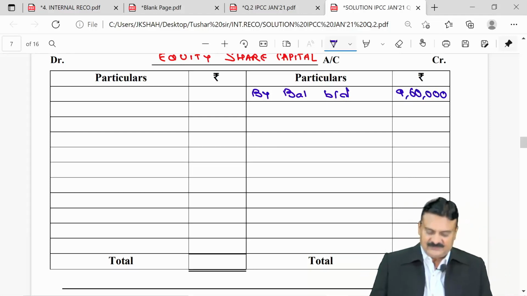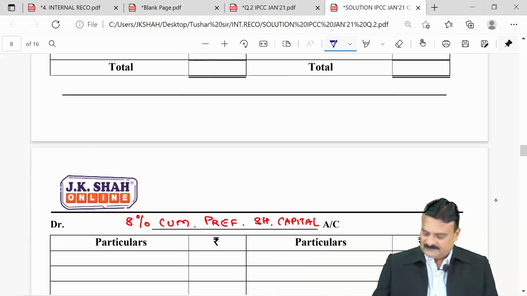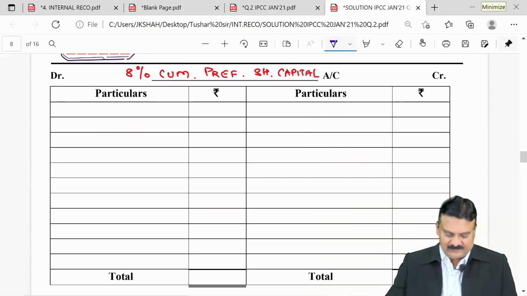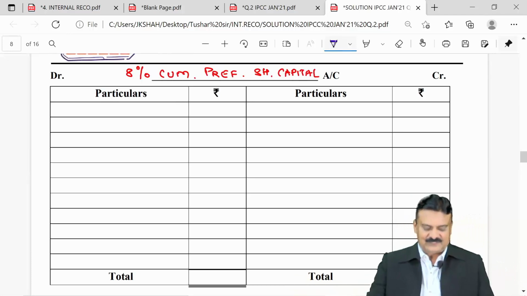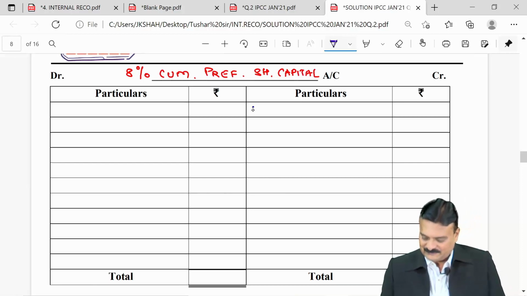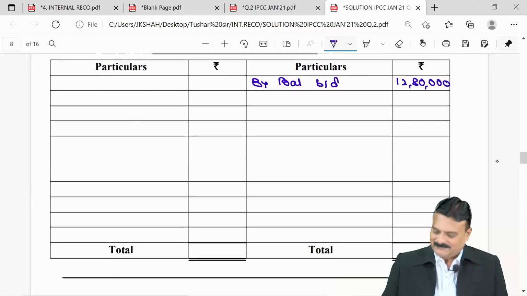Then the second account they said to prepare is the 8% cumulative preference share capital account. Look into the question's balance sheet: 1,28,000, 8% cumulative preference shares of 10 each, fully paid, 12,80,000. So here, by balance brought down, 12,80,000, right?